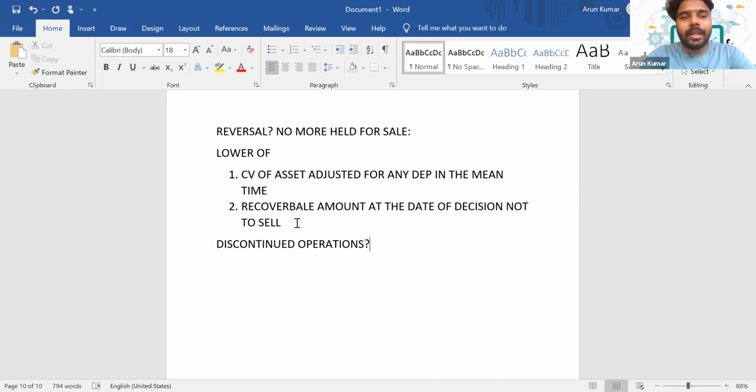So here the treatment is we have to disclose the results of discontinued operation separately. That is, profit or loss from discontinued operation will be shown separately on the face of the P&L with respect to continuing operation. So we'll make the heading separately. So this is the profit from continuing operation and this is the amount from discontinued operation. Is it clear? Can you reply in the chat?